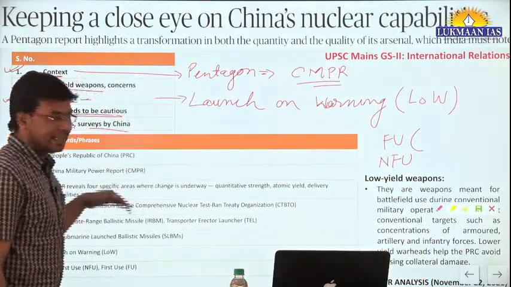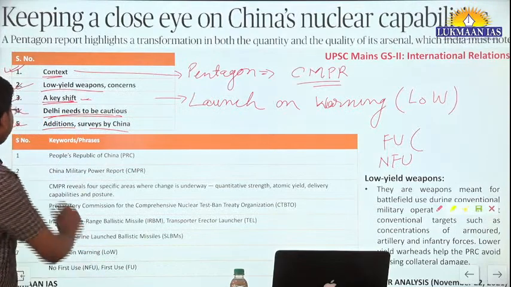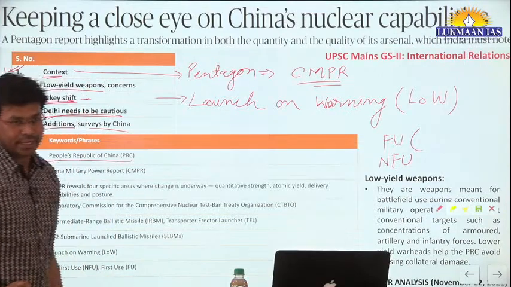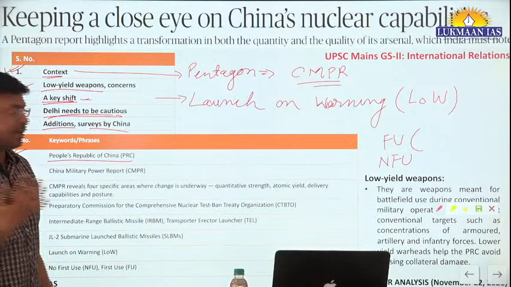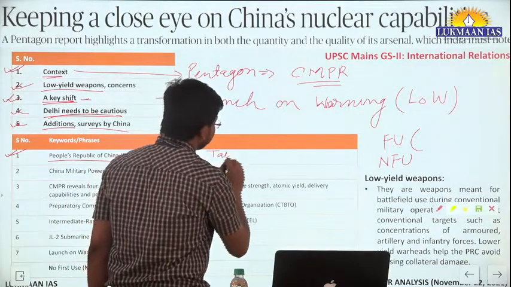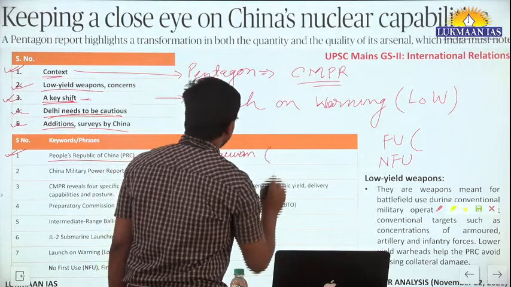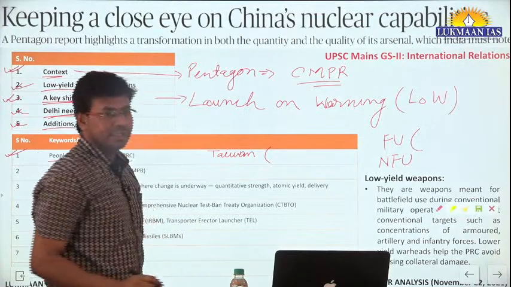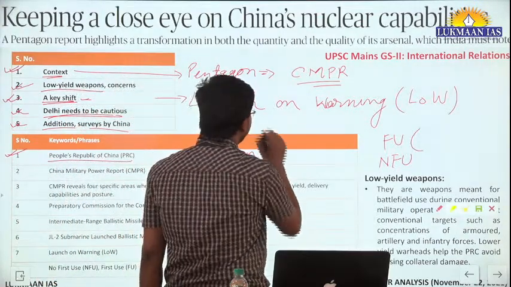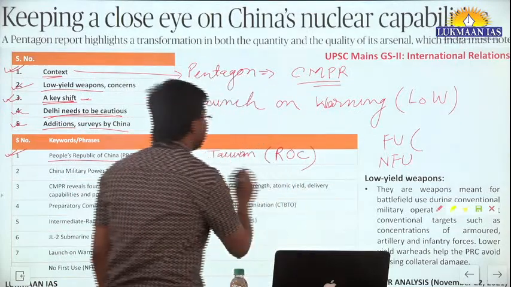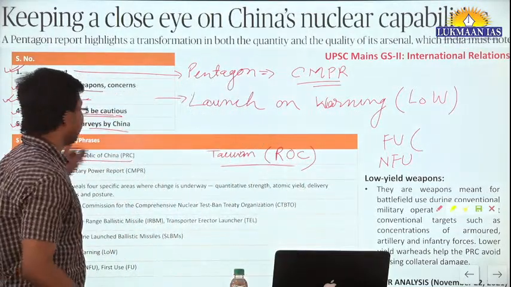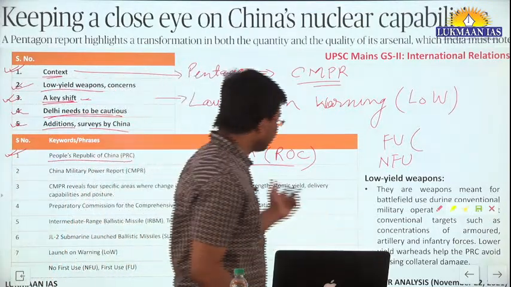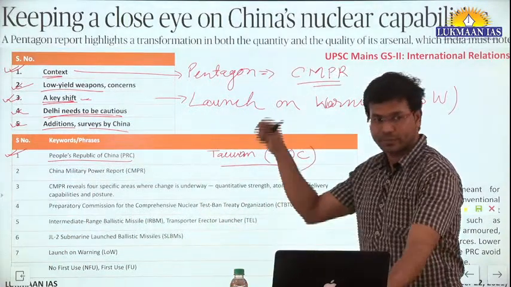In this article, they have used multiple keywords. What are those keywords? China, the bigger country, is officially known as People's Republic of China. And there is another country, Taiwan. Can anyone tell me the official name of Taiwan? It is known as Republic of China. Taiwan is known as Republic of China, and China is known as People's Republic of China. And China has a policy known as One China policy. We will talk about that in later articles today.